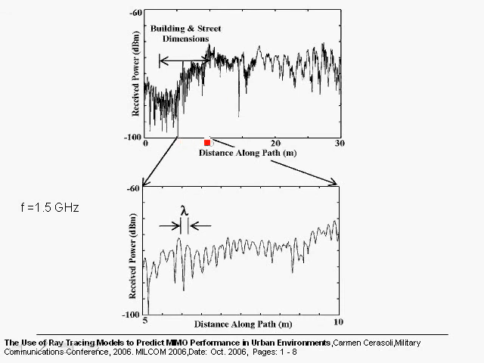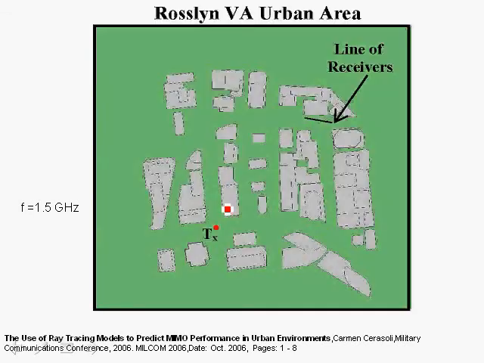If we take a closer look over 5 meters, we get the plot shown over here, and this is a very important plot because it shows that over the distance of a wavelength we go from a peak through a deep fade through another peak, and we can see that if the receive antenna moves over a wavelength, then we get a large variation in signal power. So as the antenna moves over a wavelength, then we see a wide range in terms of the received power. We can go through deep fades, or we can go through some peaks.